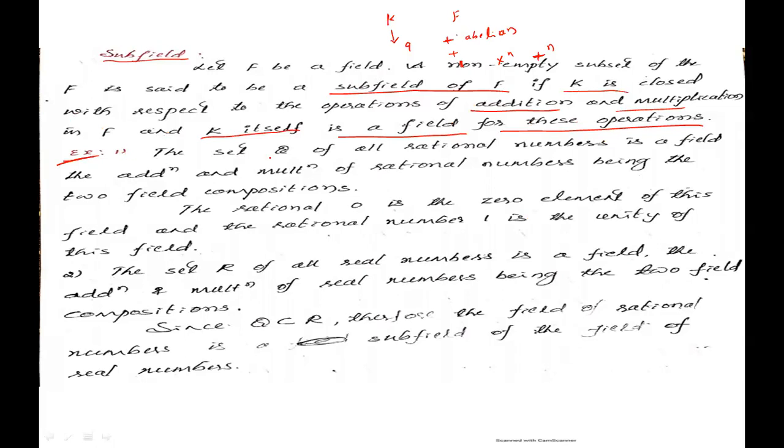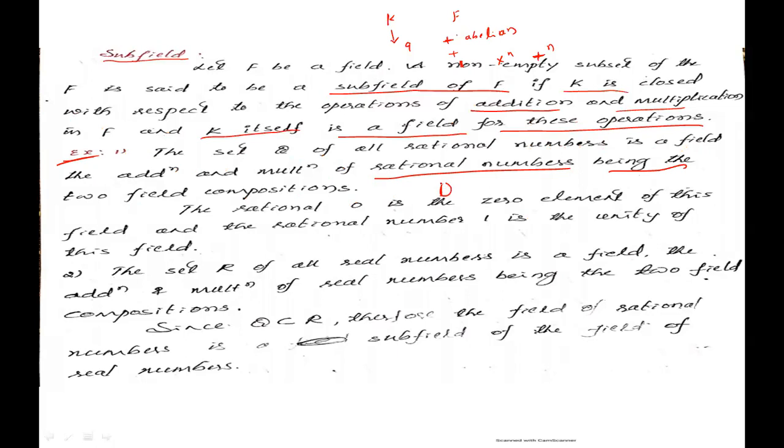Example 1. The set Q of all rational numbers is a field. The addition and multiplication of rational numbers are the two field compositions.